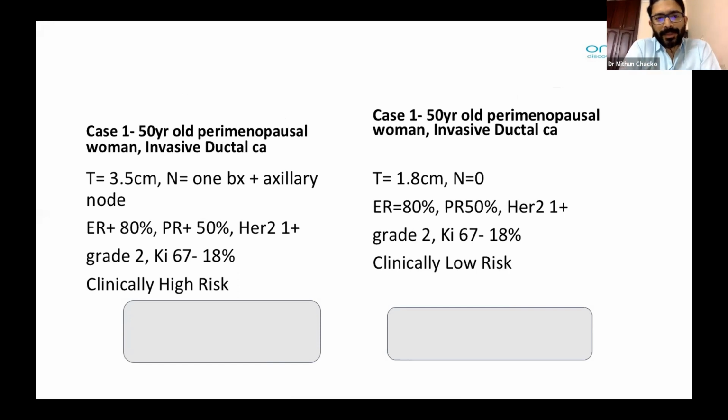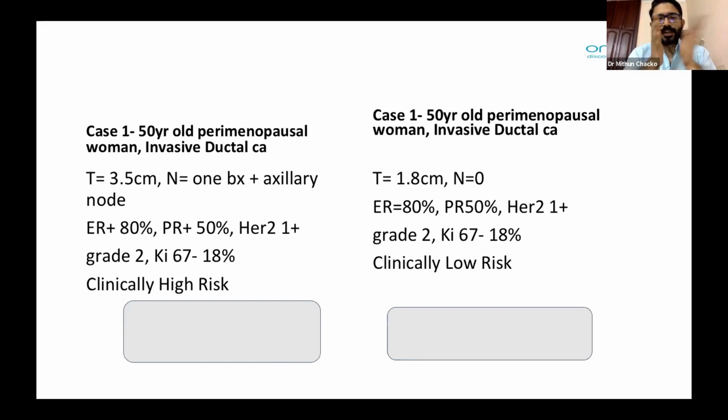Case one is a perimenopausal 50-year-old female. It's a biopsy-proven invasive ductal carcinoma, T2, 3.5 centimeter, one node positive, that's a biopsy positive axillary lymph node. So it's an N1A. ER positive 80%, PR positive, HER2 1+, that means it's negative, grade 2, and a Ki67 of 18%.